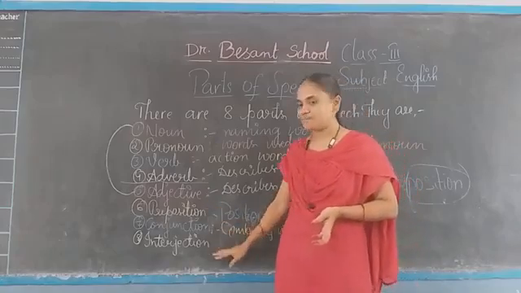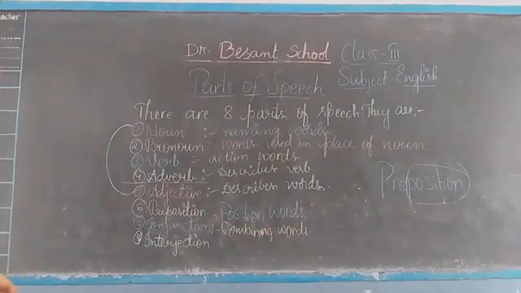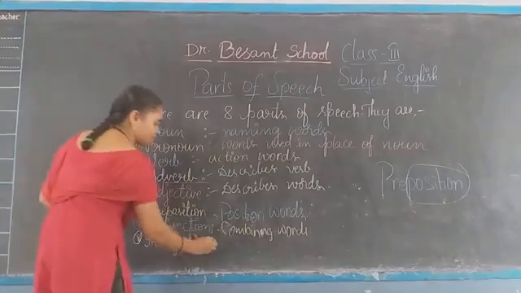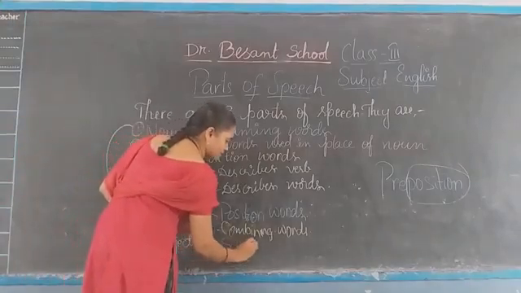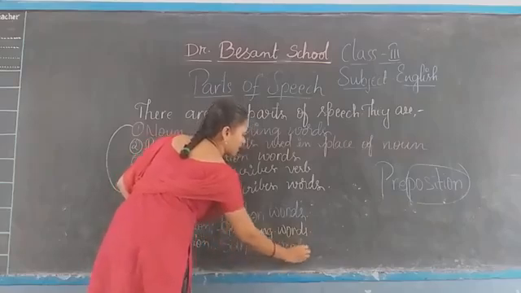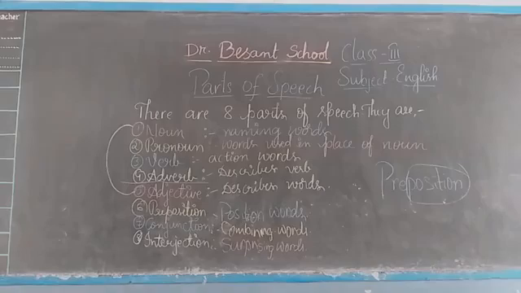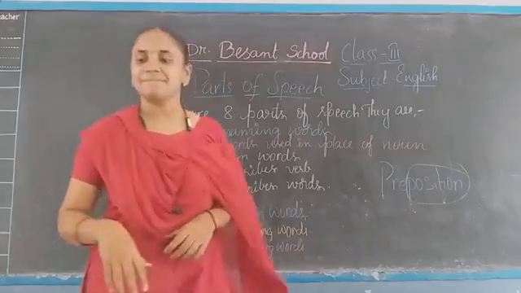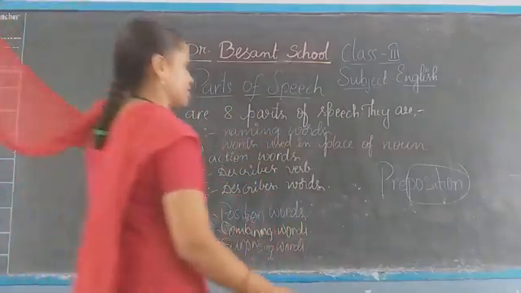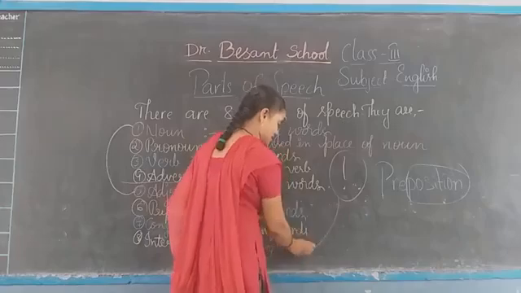The last one, nothing but surprising words. What are they? Interjections. Interjections means surprising words. Surprising words means generally we use these words with exclamation marks. Exclamation mark means a line with a dot down below it. This is the exclamation mark. We generally use this for interjections.